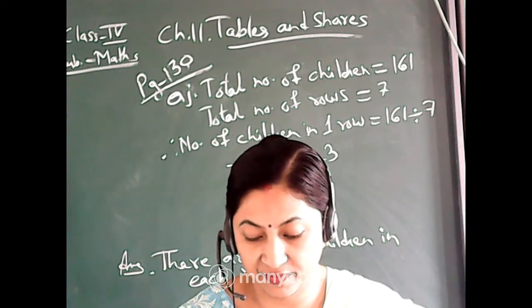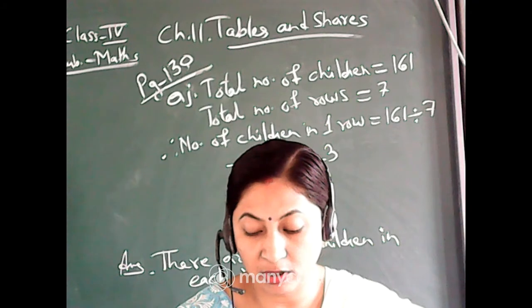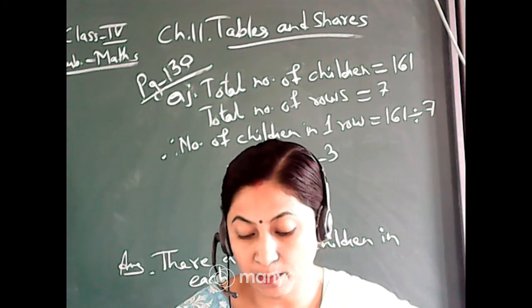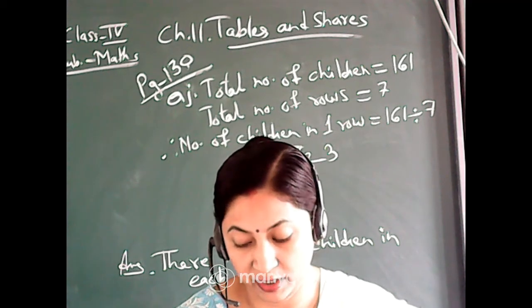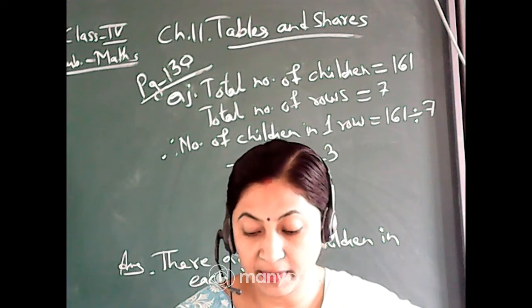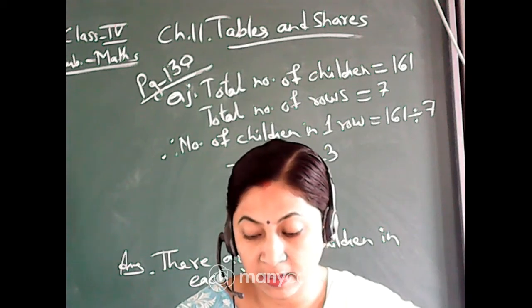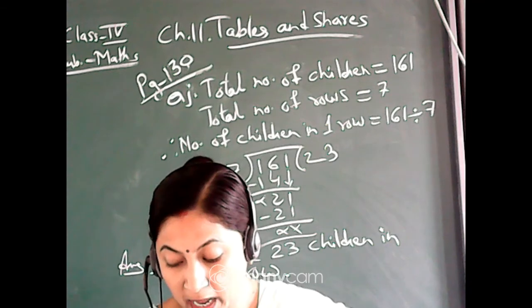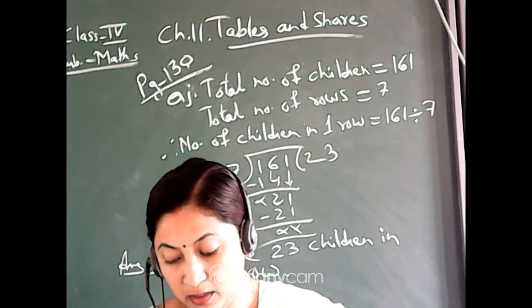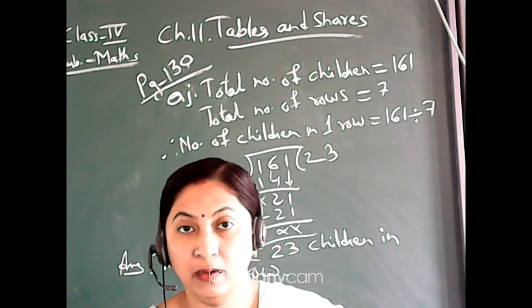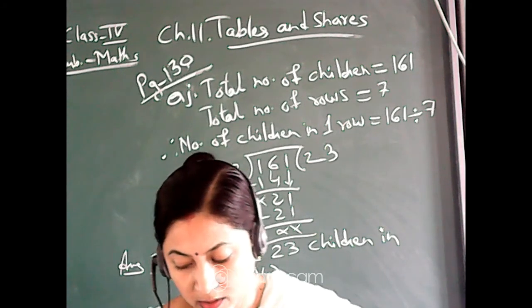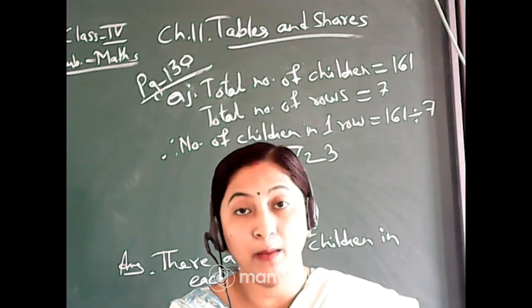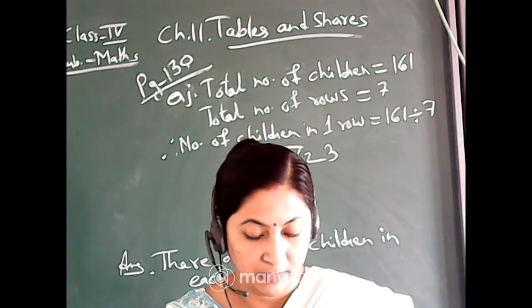Then number 5. 1 meter of cloth costs rupees 20. Lal Bagh bought some cloth and paid rupees 140. So 1 meter costs 20 and Lal Bagh has given rupees 140. So the question will be, how many meters of cloth did Lal Bagh buy? Okay.